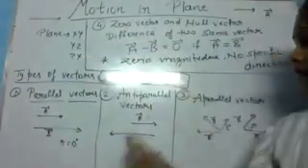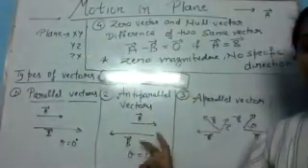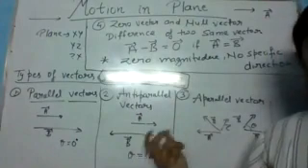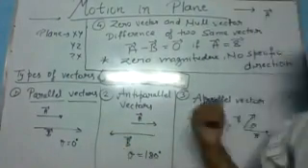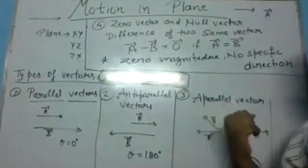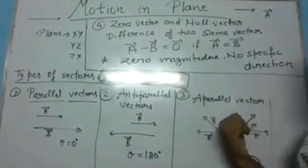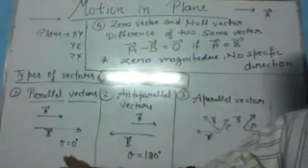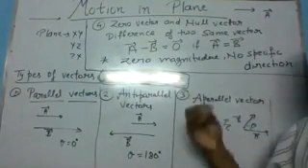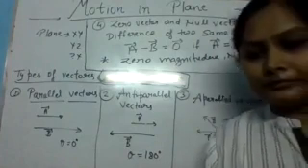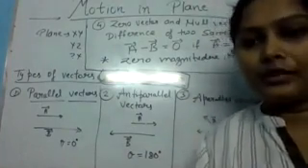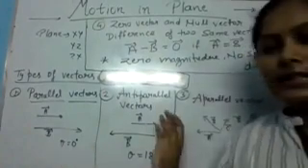In anti-parallel vector, both vectors are in opposite direction and the angle between them is 180 degree. Okay. Now in a-parallel vector, we have any kind of angle between them which is not equal to 0 degree and which is not equal to 180 degree, some angle. So they are called a-parallel vectors. Now this is clear.